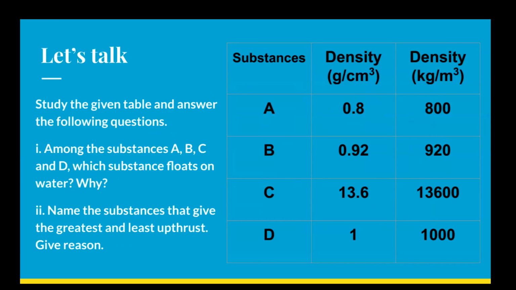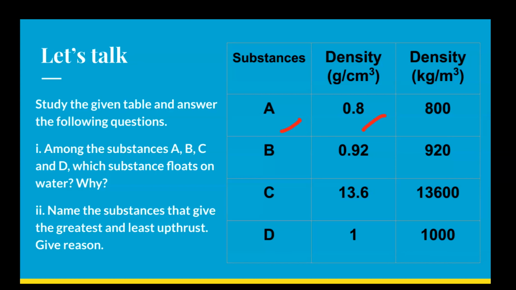First question: among the substances A, B, C, and D, which substance floats on water? Why? For answering this question number 1, let's see the table once. In the table, you can see the density of 4 substances in both systems, SI and CGS. The density of A in CGS is 0.8 gram per centimeter cube, and in SI 800.